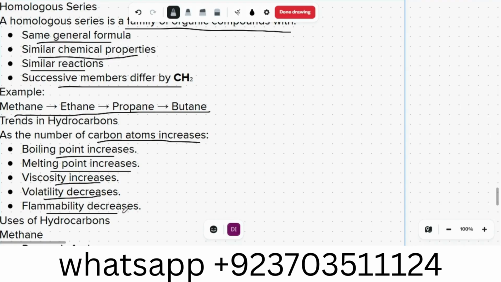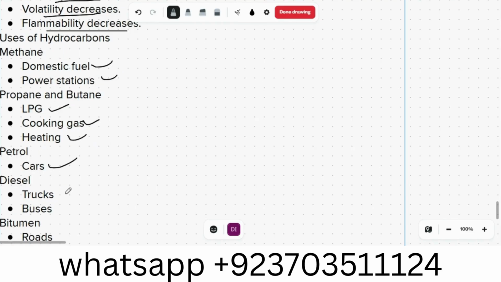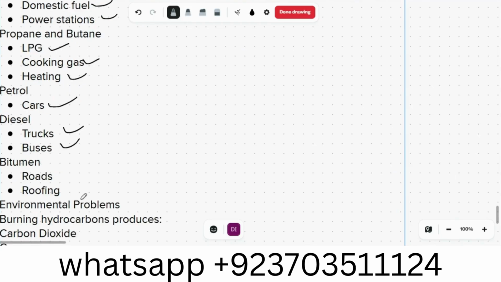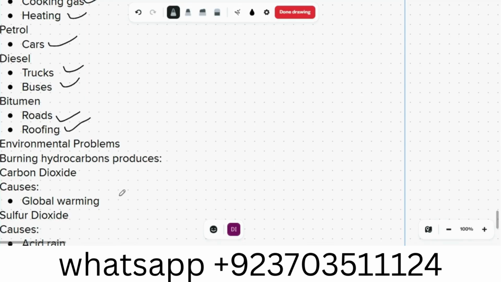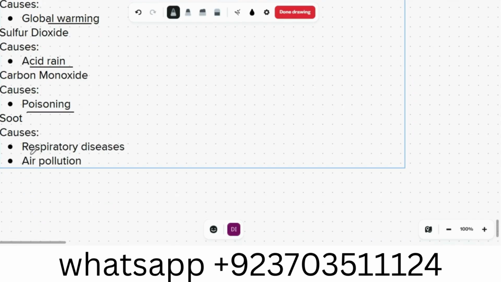volatility will decrease, and flammability will decrease. Uses of hydrocarbons: domestic fuel, methane; power station, propane and butane; LPG for cooking, gas, heating. Petrol is simply for cars, diesel is for trucks and buses, bitumen for road making and for roofing. Environmental problems, that is quite easy. Carbon dioxide causes global warming, sulfur dioxide causes acid rain, and carbon monoxide is poisonous, whereas soot is the reason of respiratory disease and air pollution.